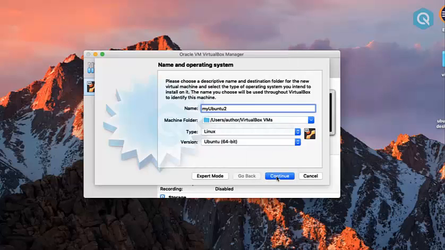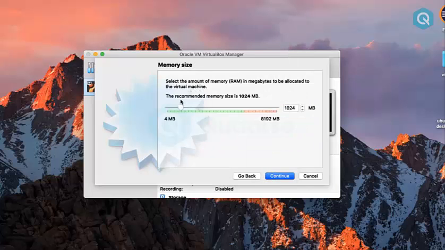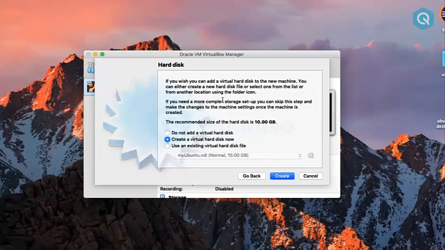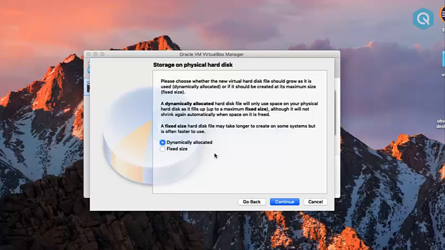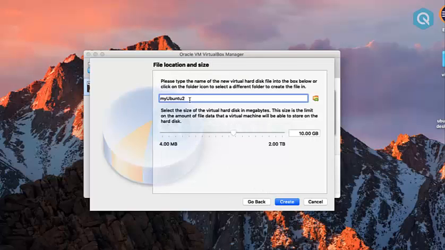Now click over Continue. Here, this is the recommended memory size, which is your RAM. You can increase or decrease it. I am leaving it at default. Click on Continue again. And here it will prompt you to create a virtual hard disk. Now click over the Create button, dynamically allocated. Then click over Continue. You can put any name for your virtual machine.